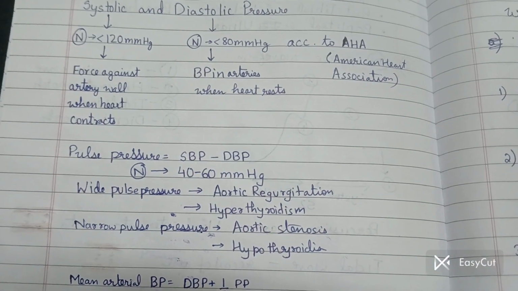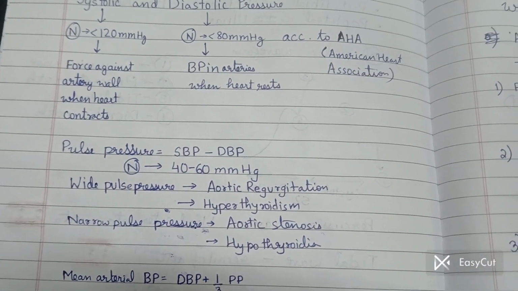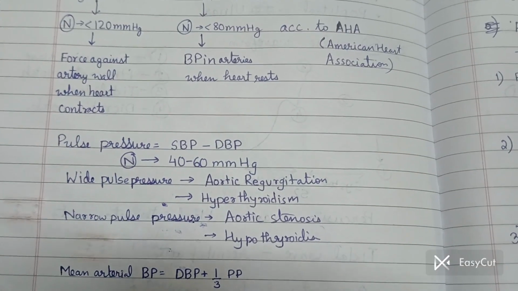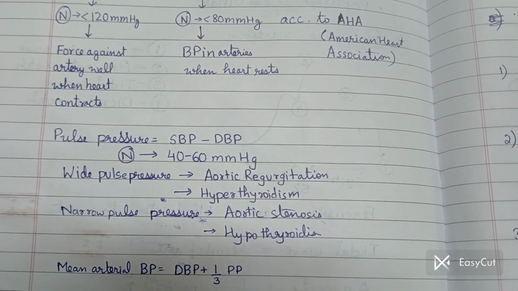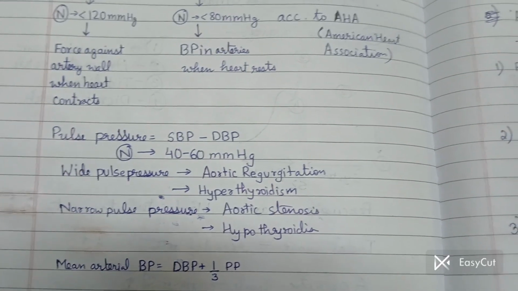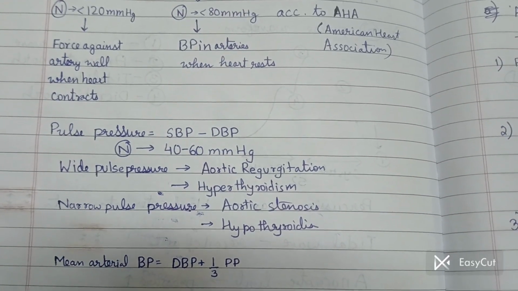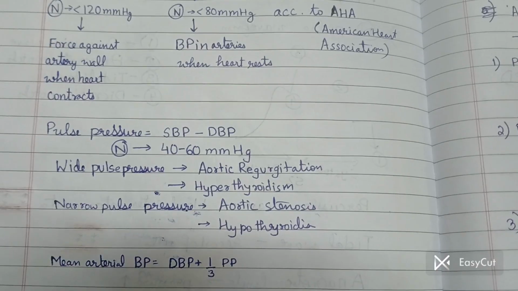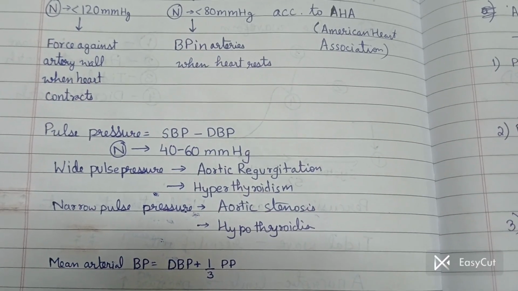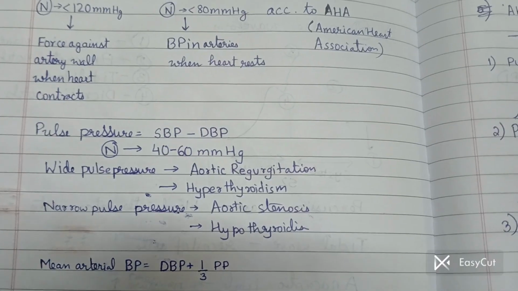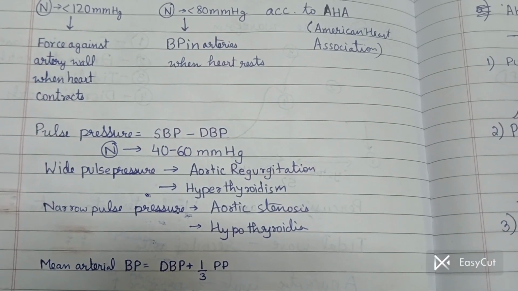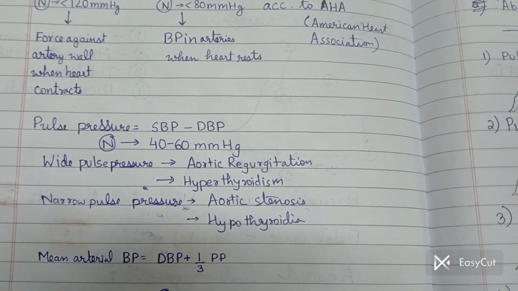Now if it is more than 60, like suppose a pulse pressure of 80 mm Hg, it is seen in aortic regurgitation and hyperthyroidism. And for a narrow pulse pressure, like suppose 30 or 20, like in case of a blood pressure of 110 by 90, here the pulse pressure is very less, only 20 mm Hg. So it can be seen in conditions like aortic stenosis or hypothyroidism.